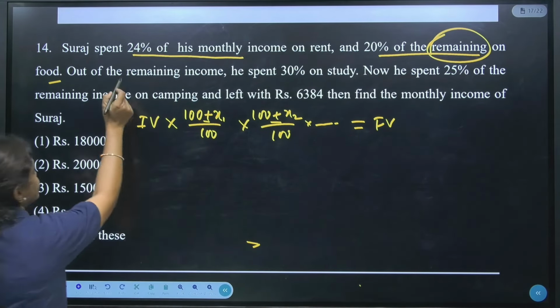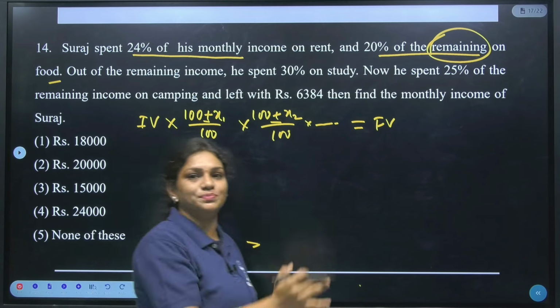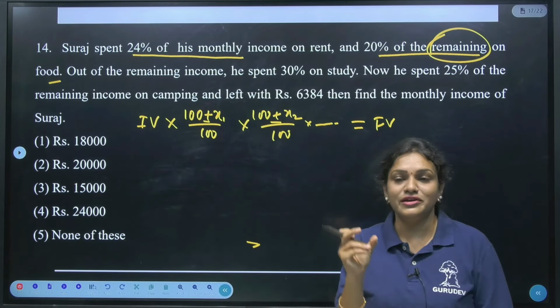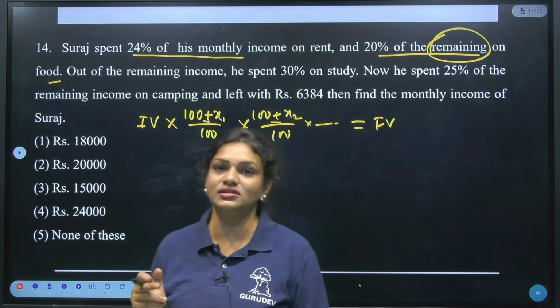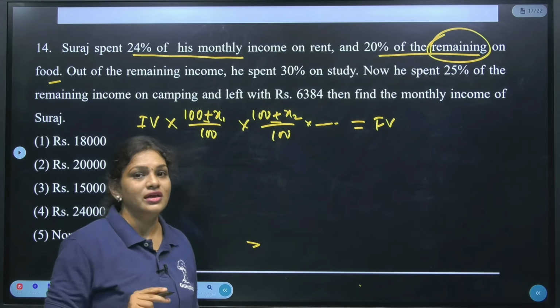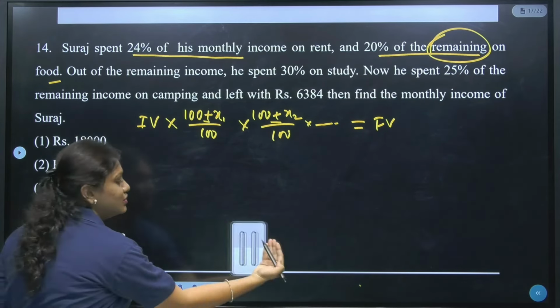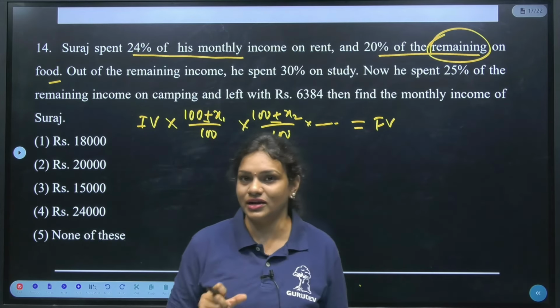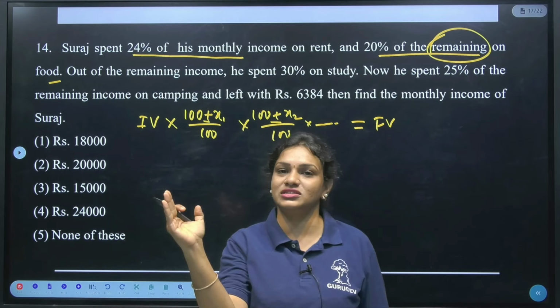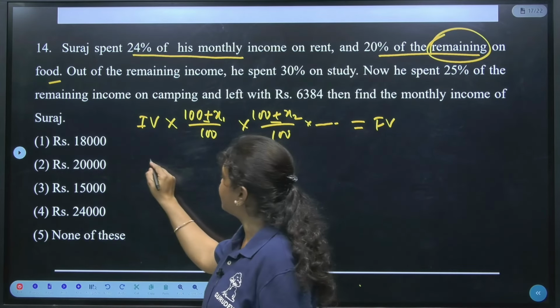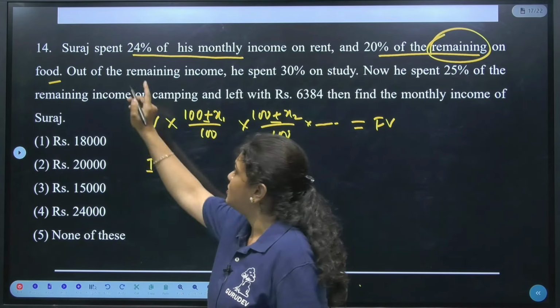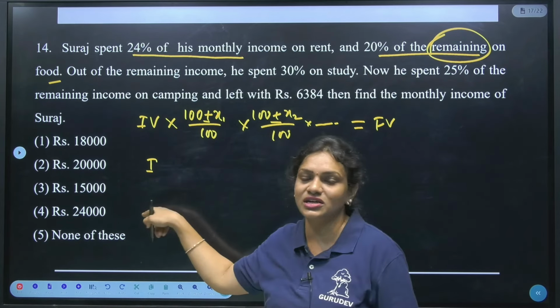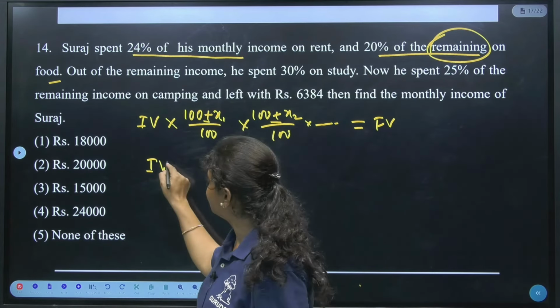Now what they are saying, 24% they have spent. Try to understand, guys. 24% they have spent in the sense 100 minus 24, right? Now, as you know, in my previous classes, already we have discussed about the percentage, right? So, percentage to fraction numbers everyone knows. So, using that concept only we will be doing now. Now, do we know according to the question initial value? We don't know. So, take as it is the initial value.